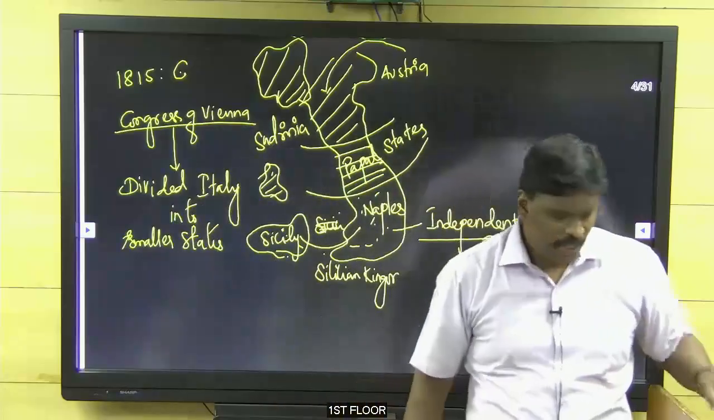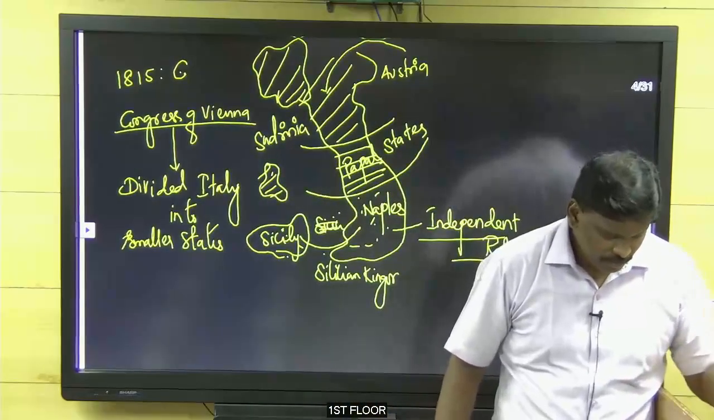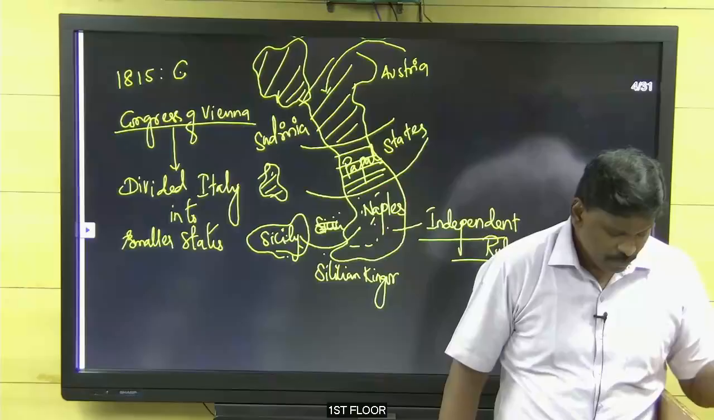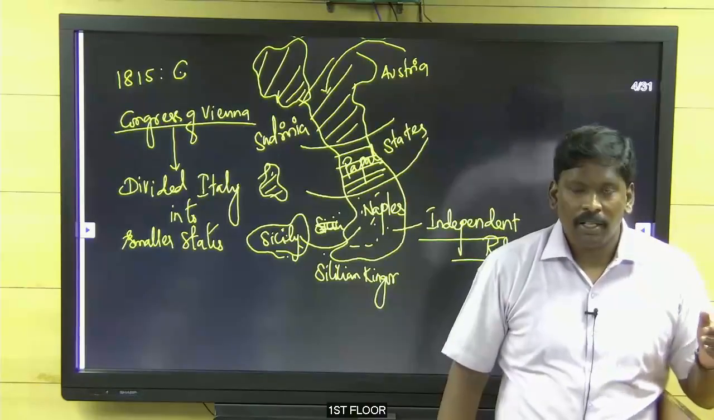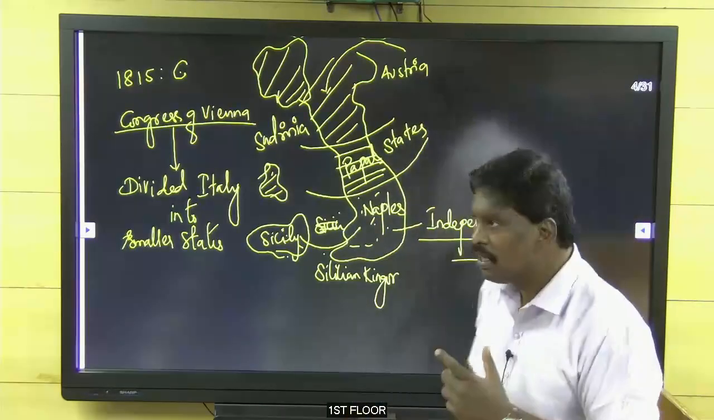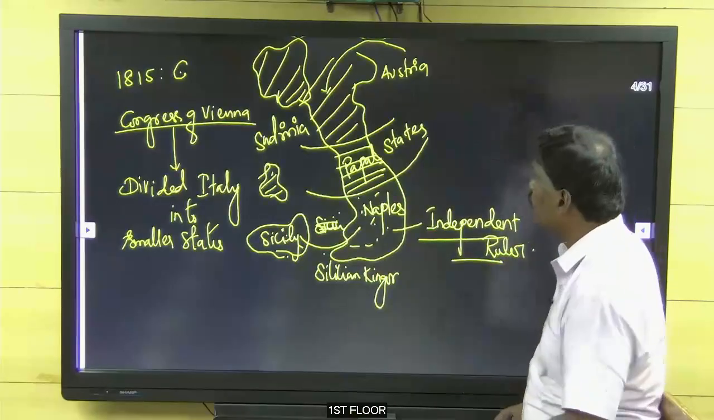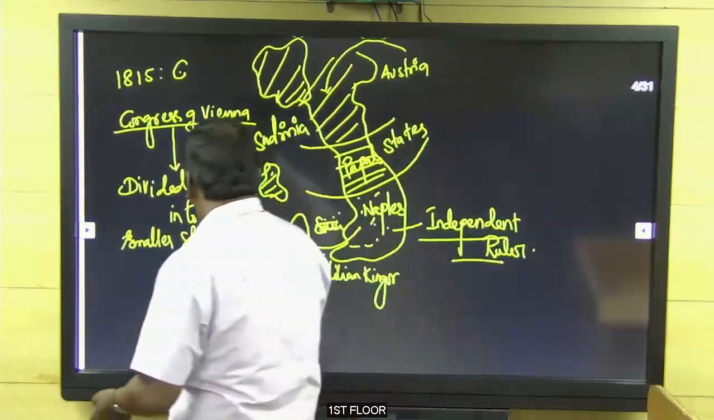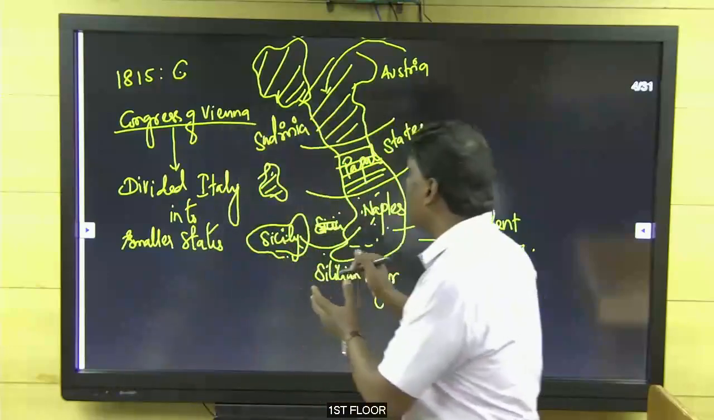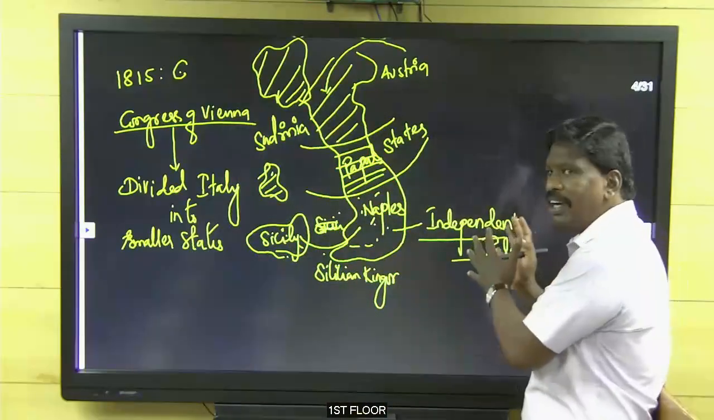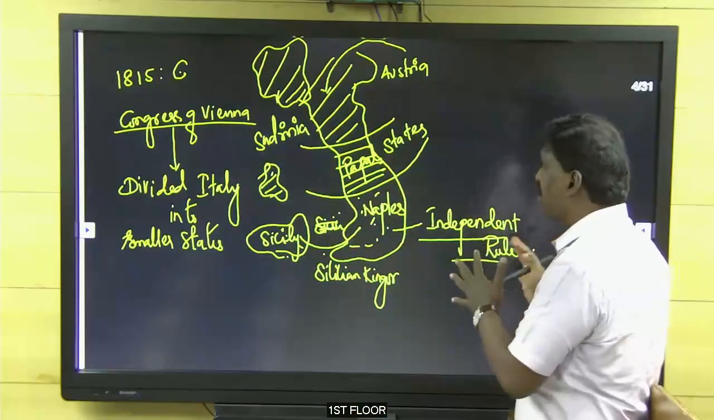Clear? Okay. So the Congress of Vienna divided Italy into smaller states. The Congress of Vienna once again divided Italy into smaller states.